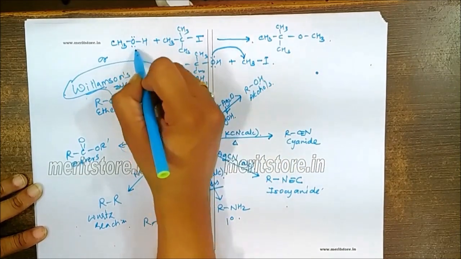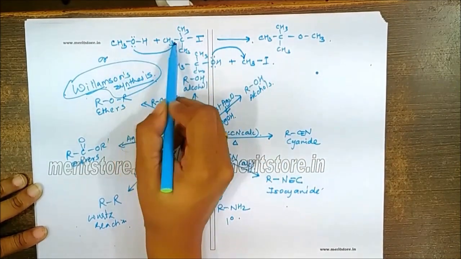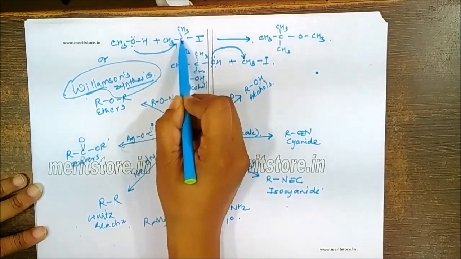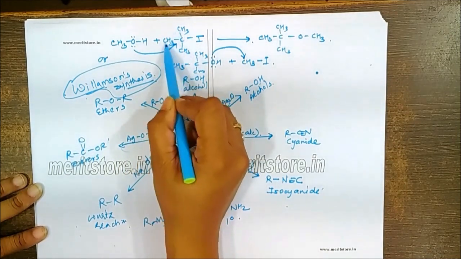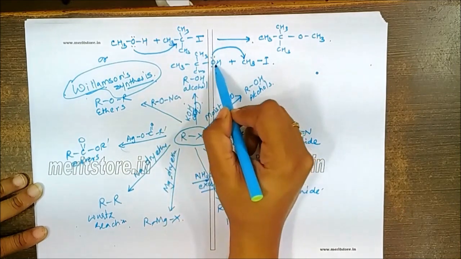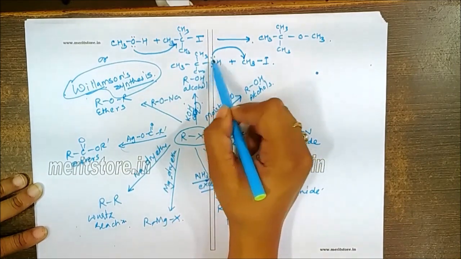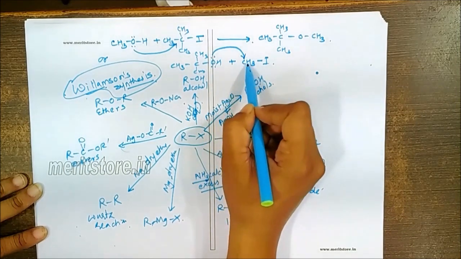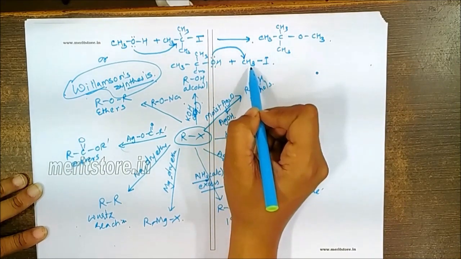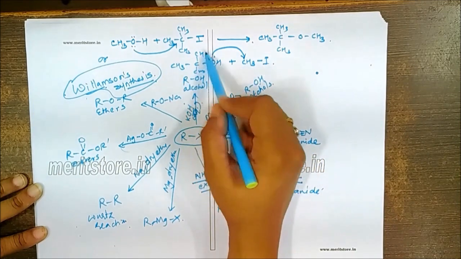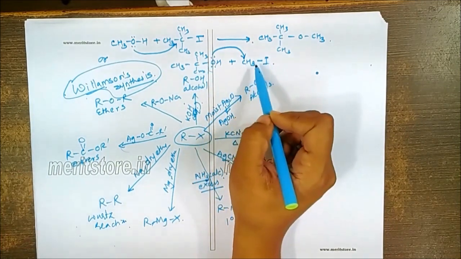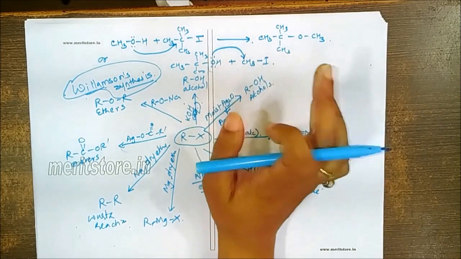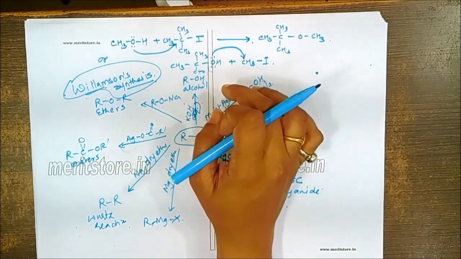If you look at the first attack, it is very difficult because the lone pair is attacking the carbon which is already crowded by the CH3 groups. In the other example, the lone pair is attacking the carbon which is least sterically crowded. So the larger alcohol and the smaller alkyl halide have to be taken for the formation of the Williamson synthesis.